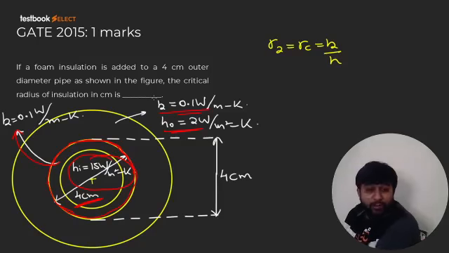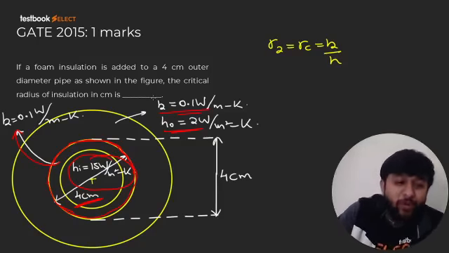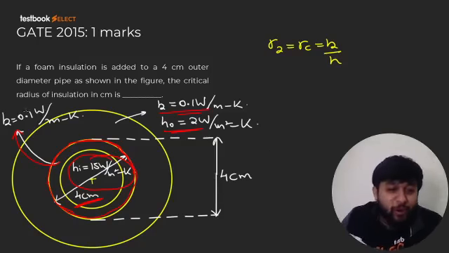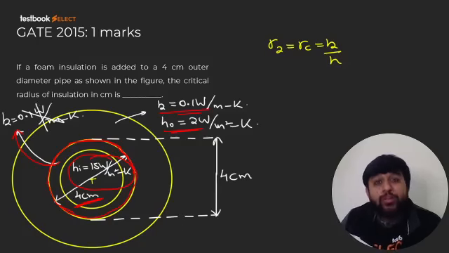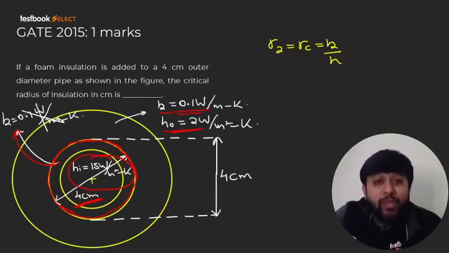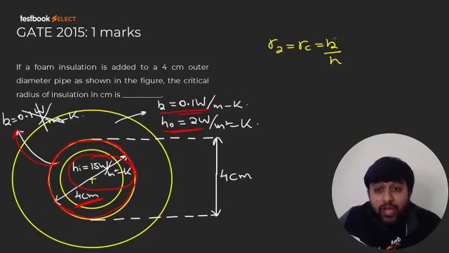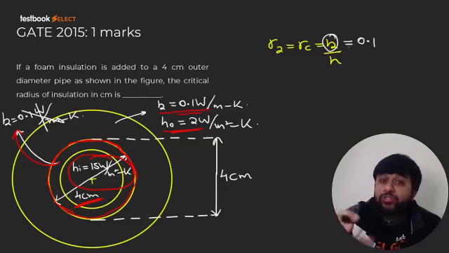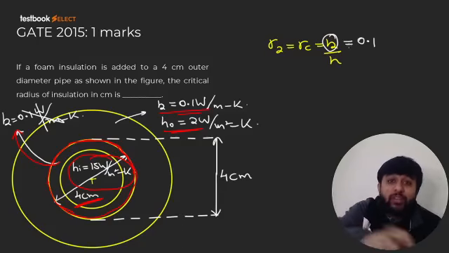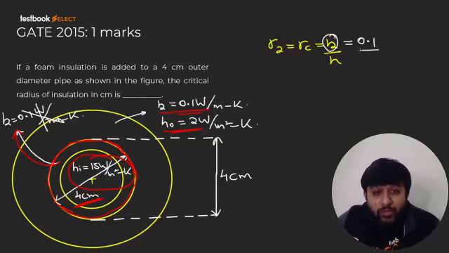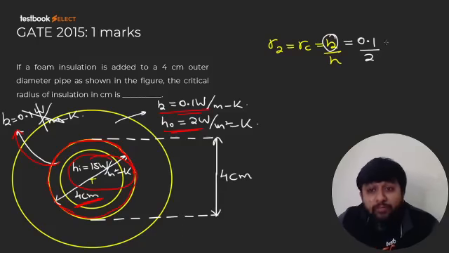So the thermal conductivity of the pipe material was 15 watt per meter Kelvin. Obviously it has to be 15 watt per meter Kelvin, because if both the values are the same, then there will not be any insulation, right? So here they are trying to confuse you, because the thermal conductivity needed is that of the insulation. So this will be 0.1. And the coefficient of convection is between the insulation and the surrounding fluid, not between the pipe and the inner fluid, right? So this H will be 2. So 0.1 by 2, that is 0.05. Obviously we have written the things in SI.